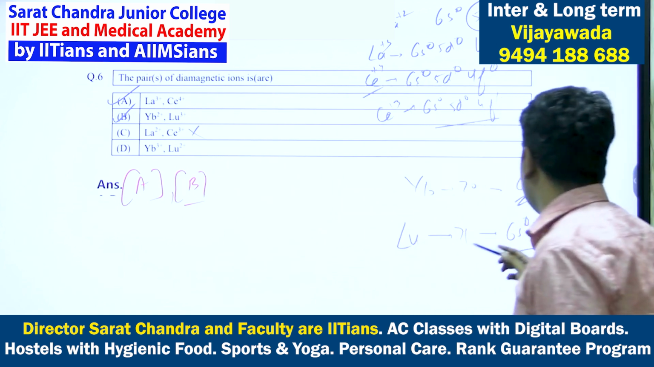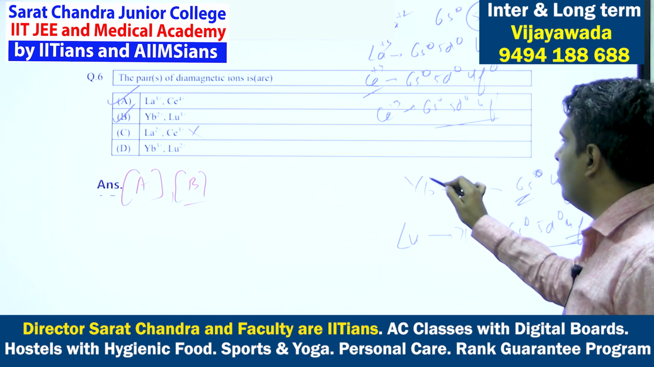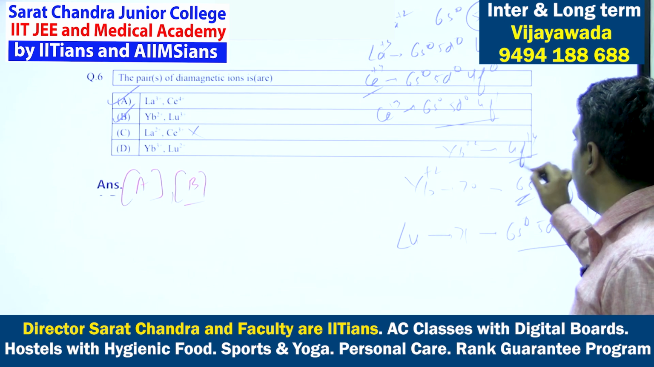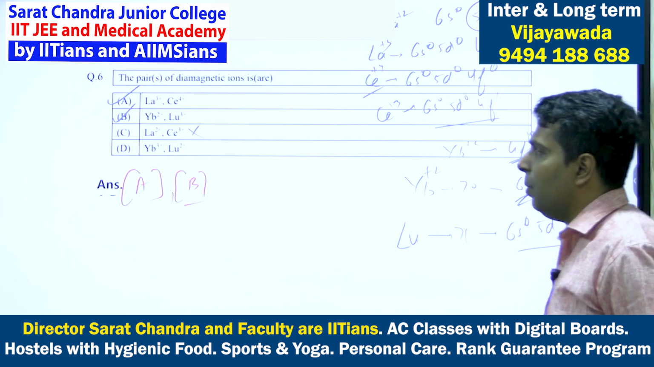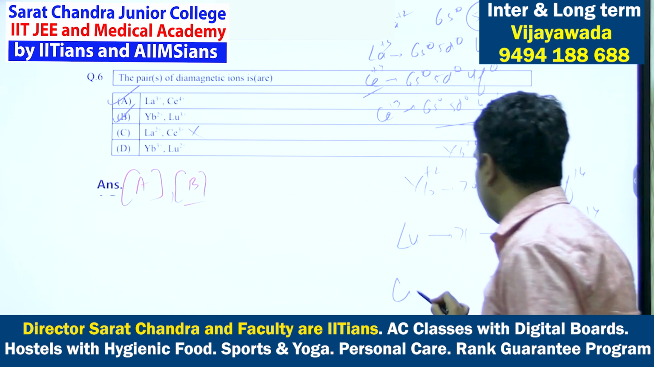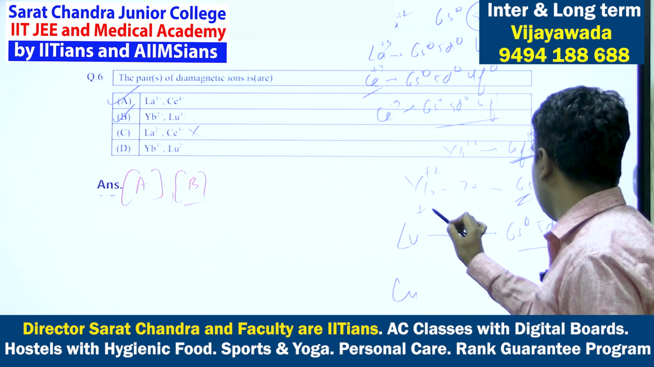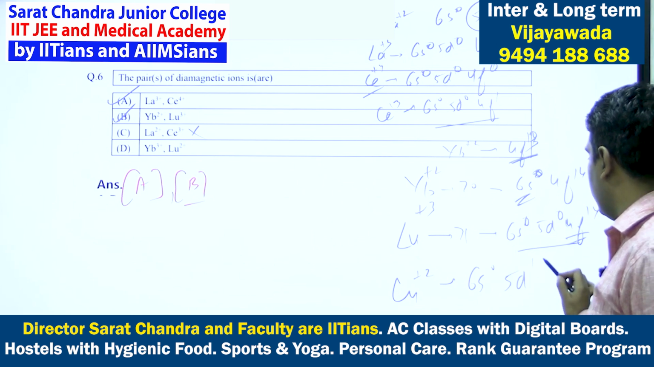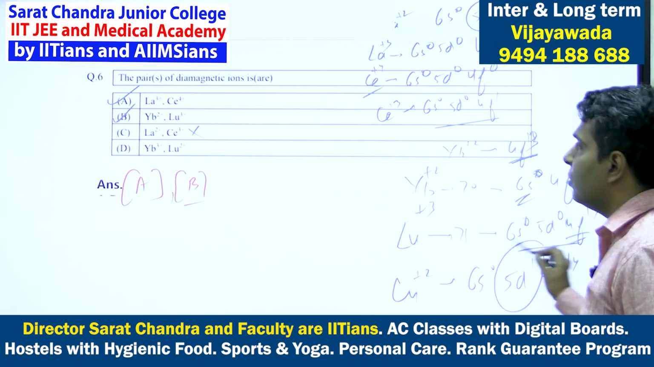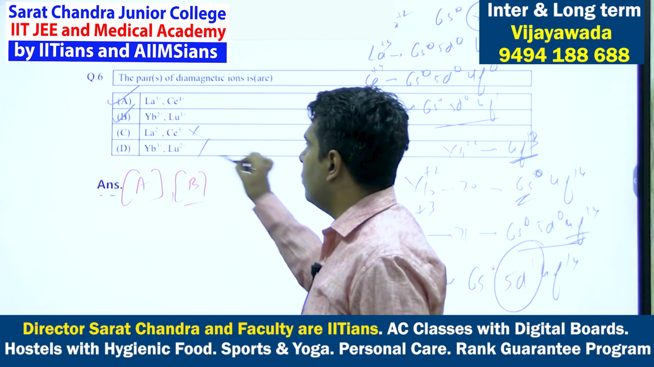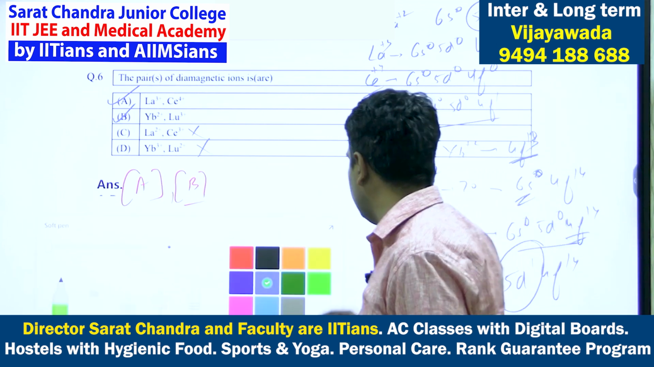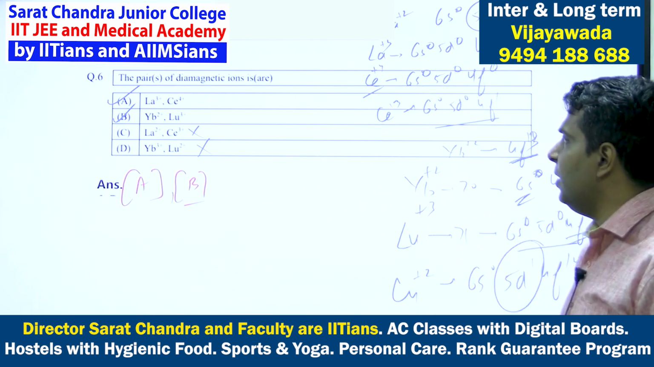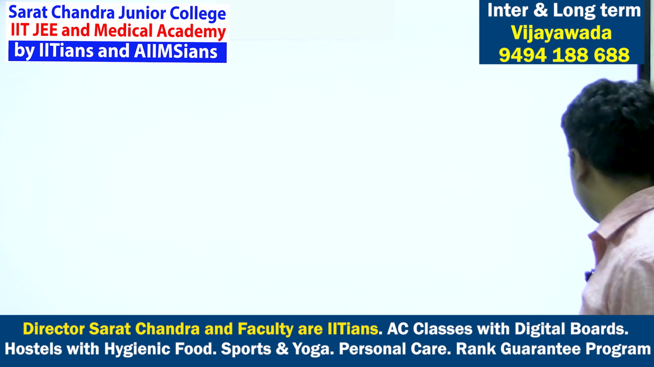Then similarly ytterbium. So this is ytterbium plus 2. Now ytterbium plus 3 will be 4f13. 4f13, there will be one unpaired electron. So it will not be diamagnetic. Lutetium plus 2. So this is lutetium plus 3. Now lutetium plus 2 will be 6s0, 5d1, 4f14. So it will have one unpaired electron. So it will also be not diamagnetic. So answer will be A and B option for this question. So question number 6, answer is A and B. Next question.